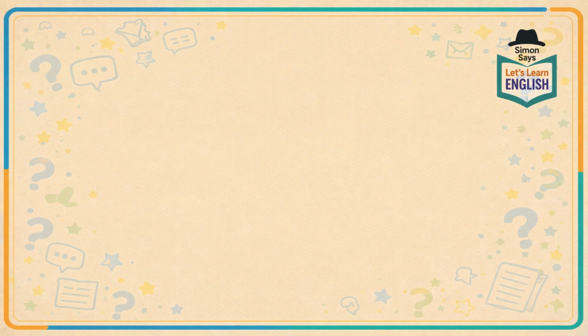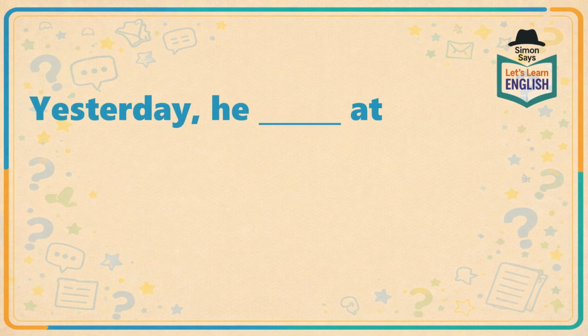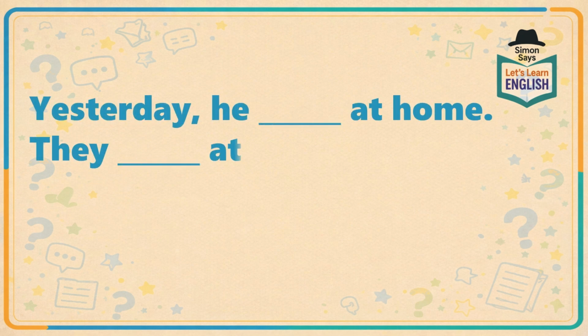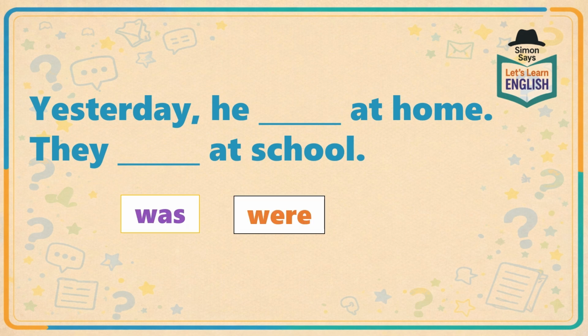Okay, the next question. Yesterday he was or were at home. They was or were at school. So which one do we use? Was or were? Now there are two parts to this question.